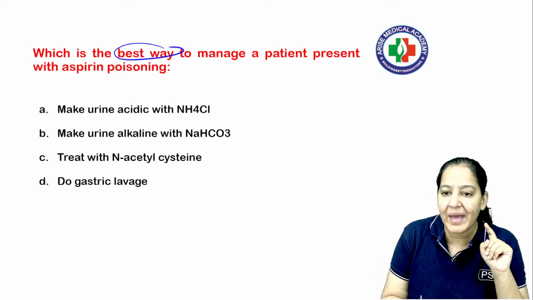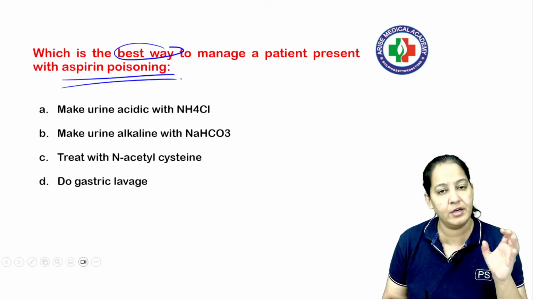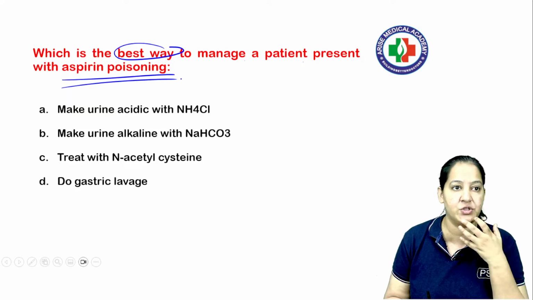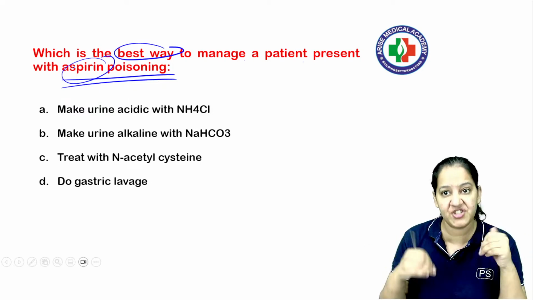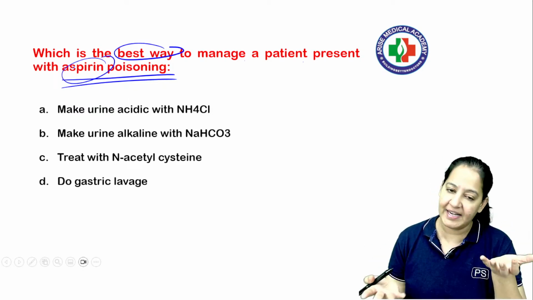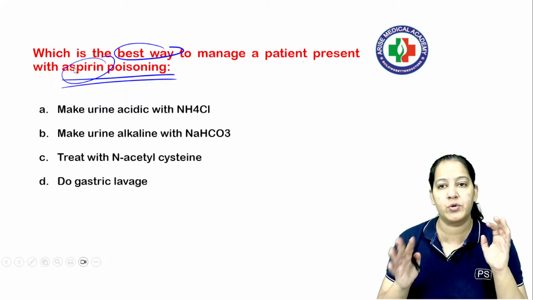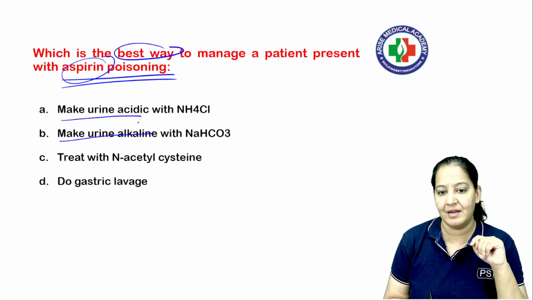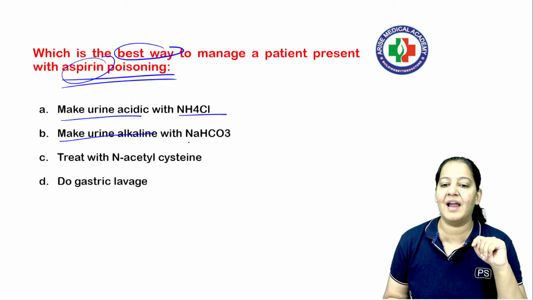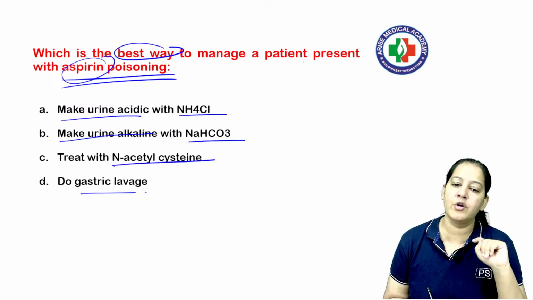Which is the best way to manage a patient presented with aspirin poisoning? Imagine you are a doctor sitting in your OPD and a patient comes to you with aspirin poisoning. By mistake he has taken too much aspirin, or intentionally, he wants to commit suicide. Whatever, the patient is under aspirin poisoning and you want to save him. Do you want to make the urine acidic or alkaline? Make the urine acidic by adding ammonium chloride, or make the urine alkaline by adding sodium bicarbonate, or treat with acetylcysteine, or do gastric lavage.